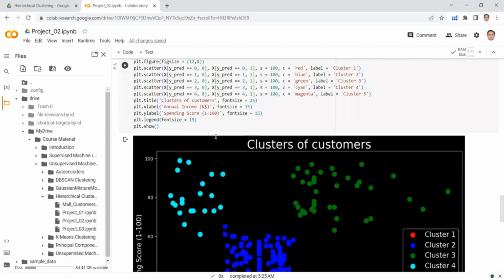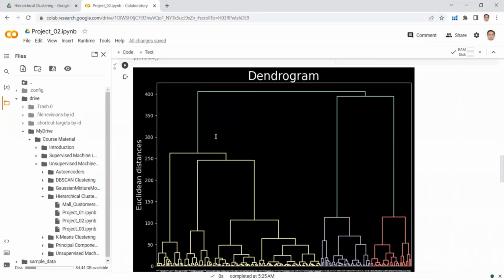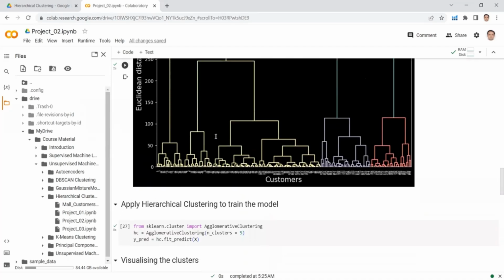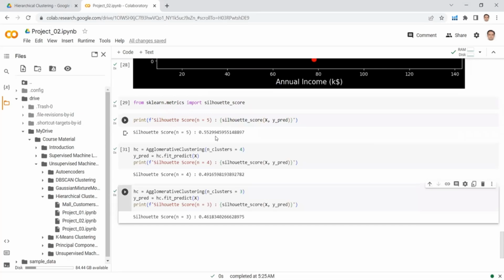So student, dendrogram can be tricky. You need to set the threshold very carefully. And after setting the threshold, you have to select the optimal number of clusters. If you select a number of clusters which is not right, even then you don't need to worry; you can always calculate a Silhouette score and correct your selection.